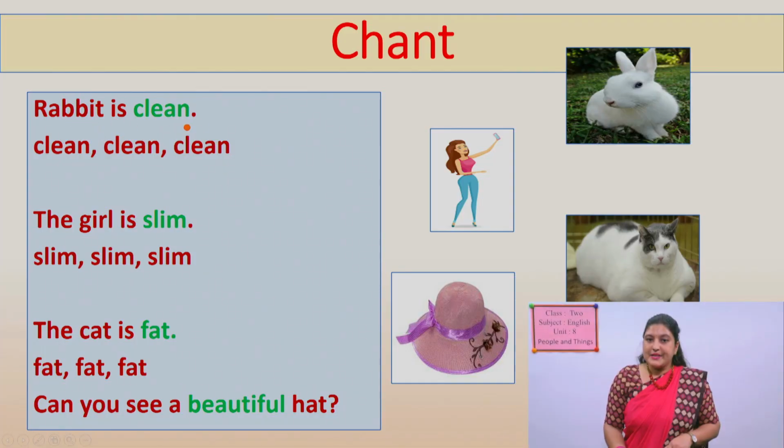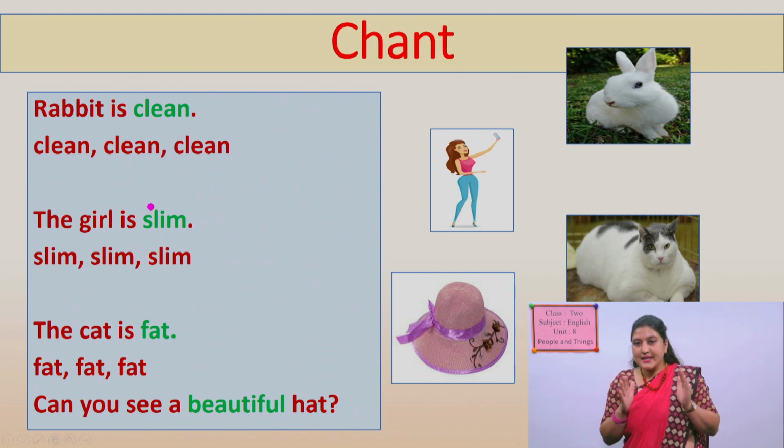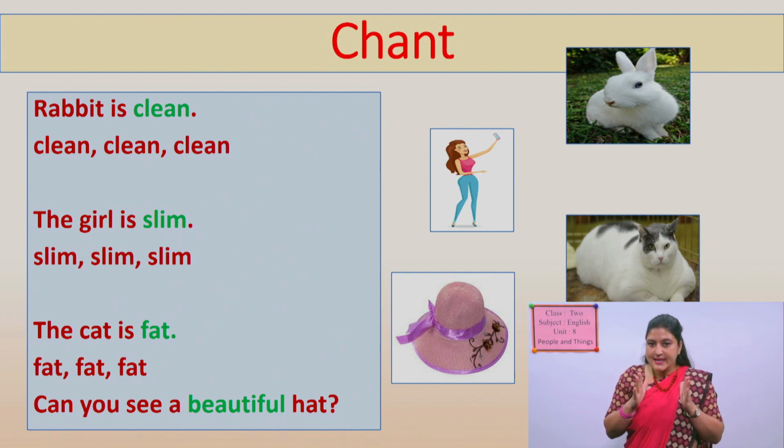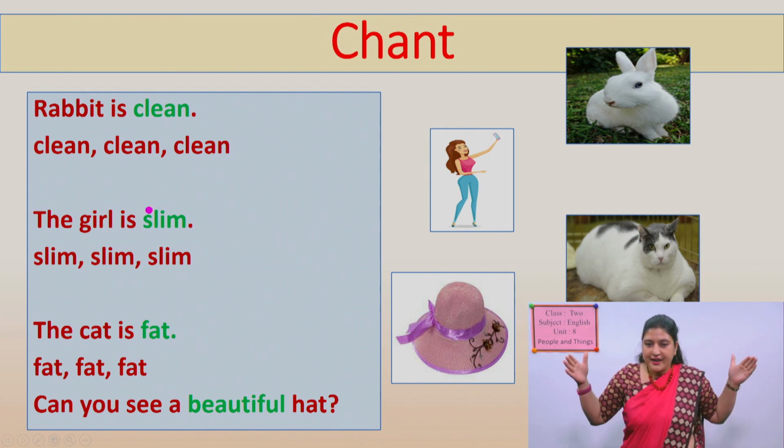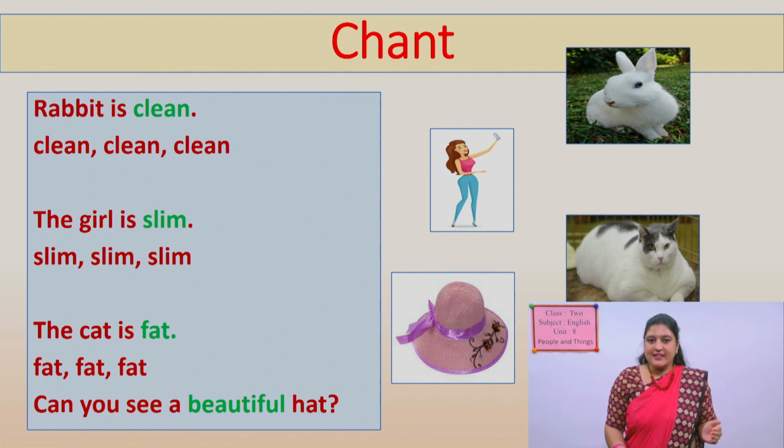Rabbit is clean, clean, clean, clean. The girl is slim, slim, slim, slim. The cat is fat, fat, fat, fat. Can you see a beautiful hat? Yes, there is a beautiful hat.